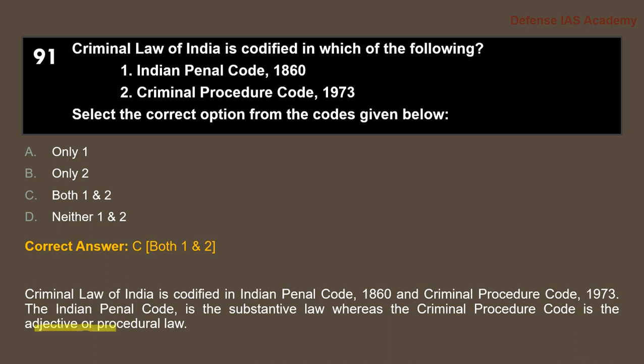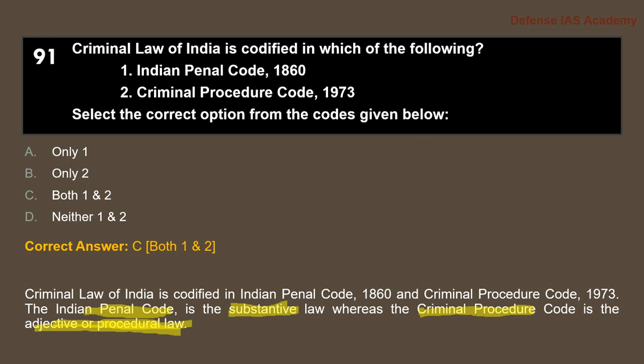The Indian Penal Code is a substantive law, whereas the Criminal Procedure Code is an adjective or a procedural law.